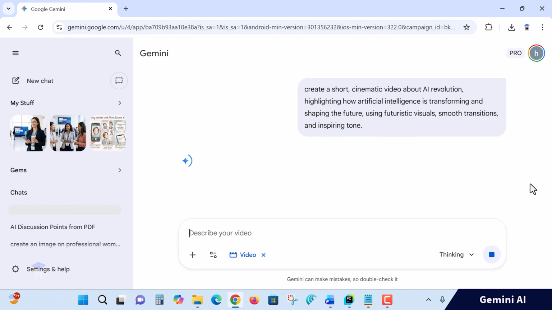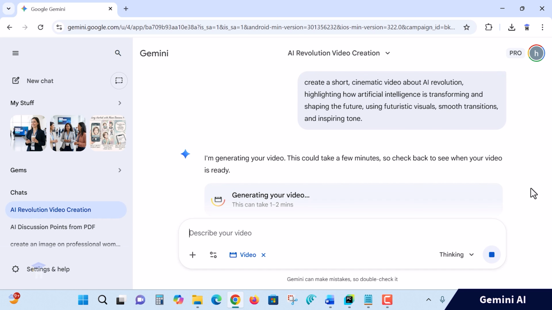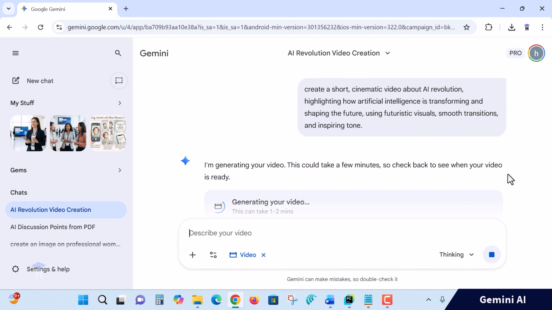I hope it takes a few seconds. The video creation, collecting the prompts. See, it says generating your video. It understands my prompt, the text. Now it is transforming this text to video creation. A few minutes. Check back to see when your video is ready. It's saying it is generating your video. This can take 1 to 2 minutes. So let's discuss our AI prompt now.